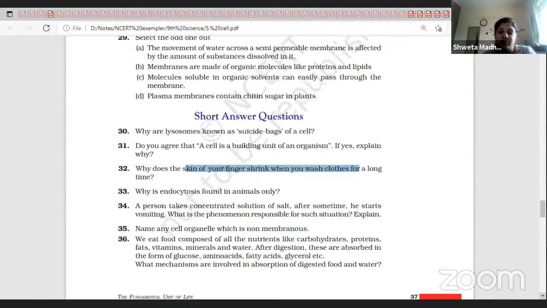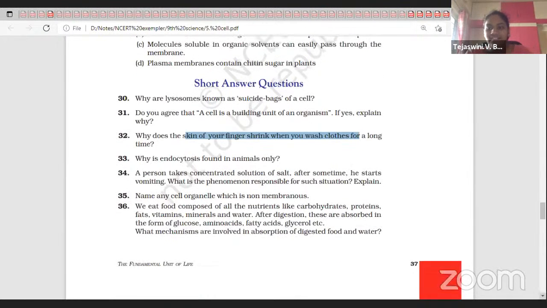Digested food by diffusion, water by osmosis. When food is taken in from higher concentration to lower concentration, that is diffusion. And when water moves in and out, that is osmosis. Clear?